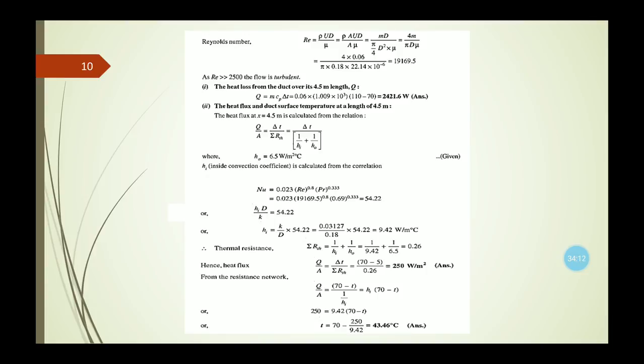Now from the resistance network, Q by A equals delta T divided by 1 by Hi, which equals Hi into (770 minus T). From this equation we can calculate the duct surface temperature, which we are getting as 43.46 degrees centigrade. So this is the procedure to solve this numerical. You need to calculate the Reynolds number, take into consideration the thermal resistance, and use the formula for the heat loss, m dot Cp delta T.